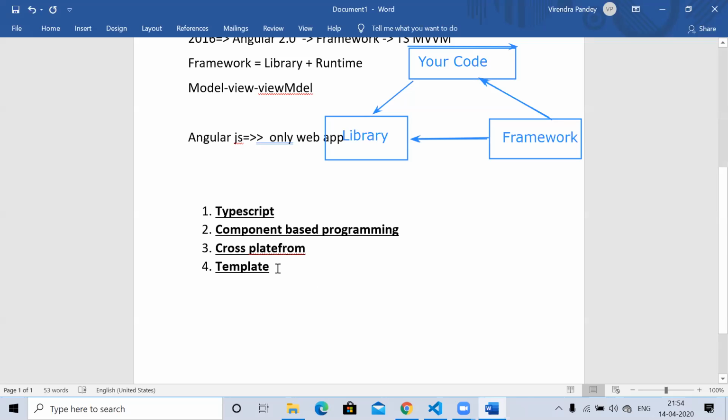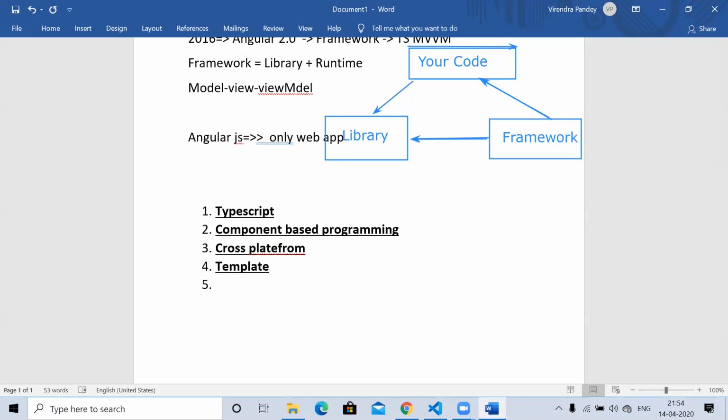We have three types of directive. So we have lots of options to manipulate and manage the template in Angular, whereas in AngularJS we don't have this much facility. There is only the controller directive. We don't have the template directive and all those things.